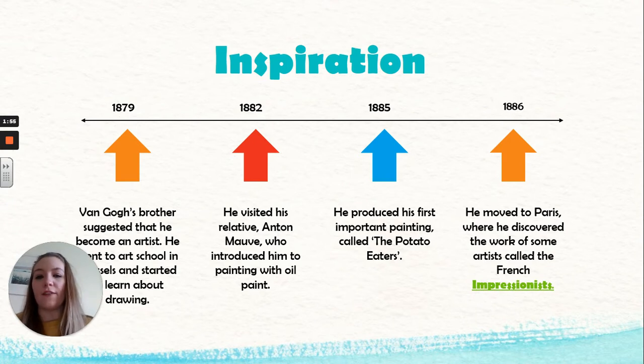In 1885, he produced his first important painting called The Potato Eaters, and this was one of the first paintings that he is recognised for. In 1886, he moved to Paris, where he discovered the work of some artists called the French Impressionists, and these really inspired his art.